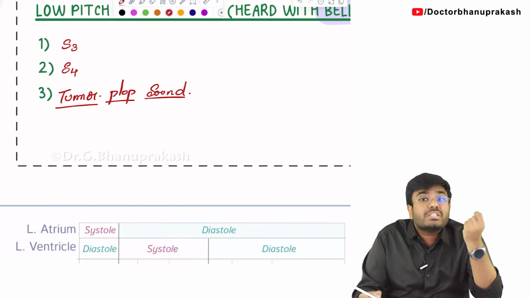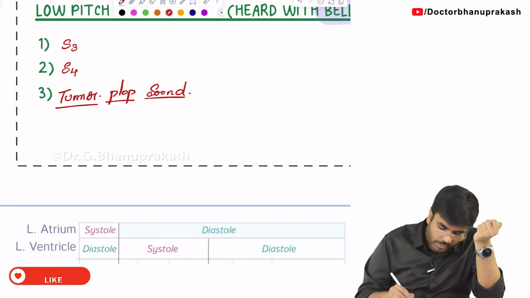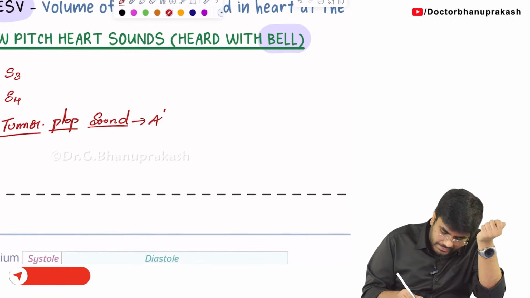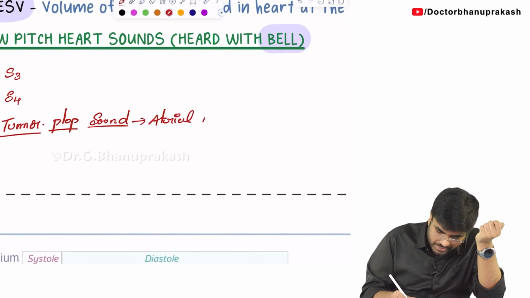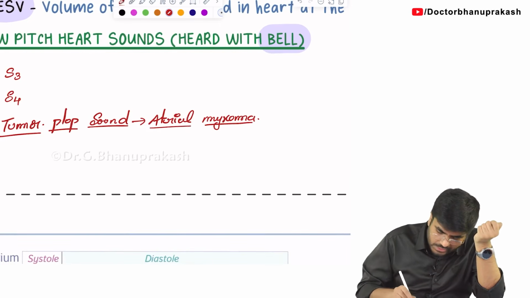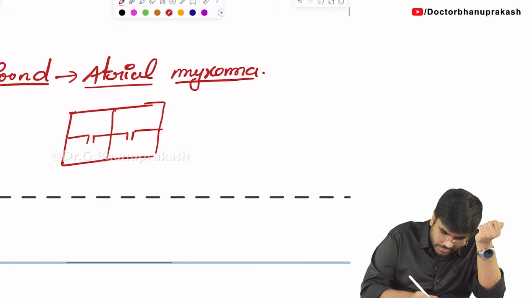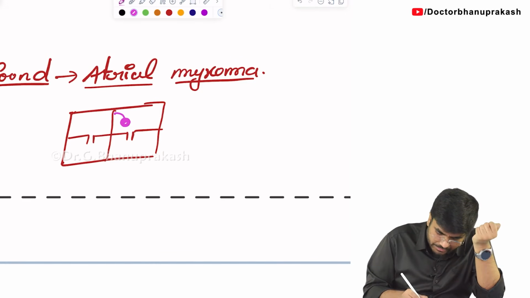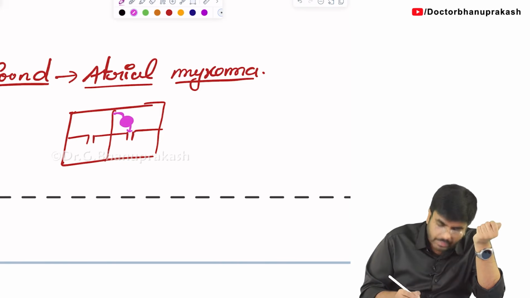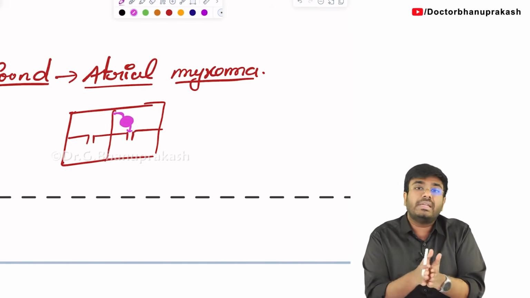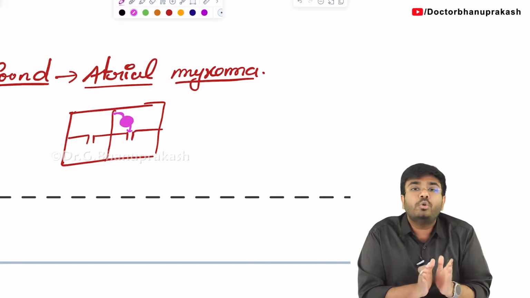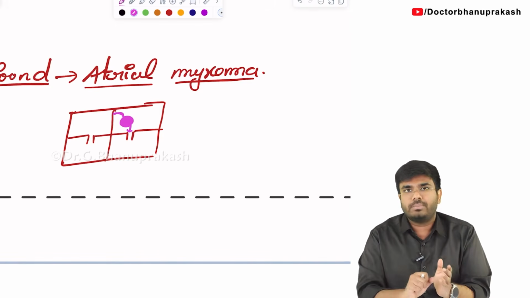And where you can hear such a tumor plop sound, this is a pathology. The tumor plop sound is heard in a condition called atrial myxoma. What is atrial myxoma? Atrial myxoma means a tumor arising in the left atrium of the heart. So here is the tumor. What will it do? The tumor will come and hit the mitral wall, every time it comes, and it will cause a sound called a tumor plop.